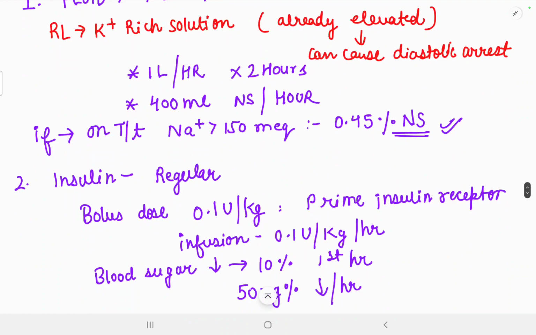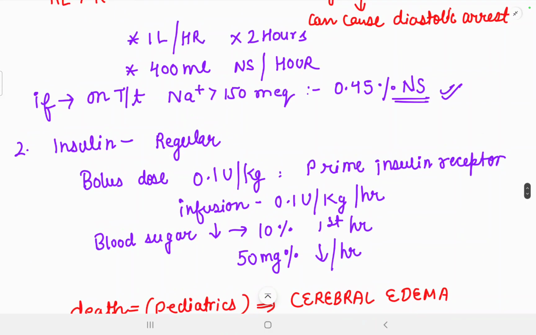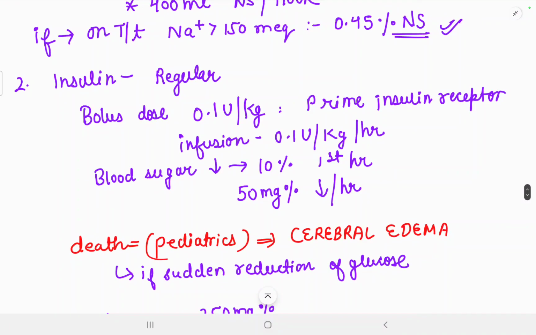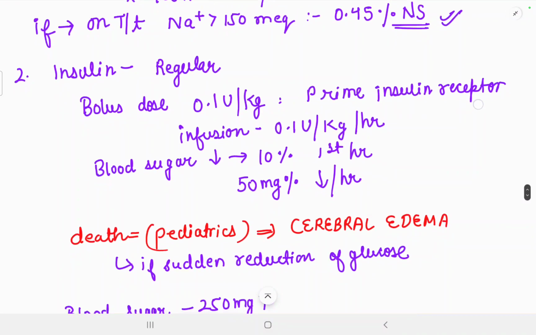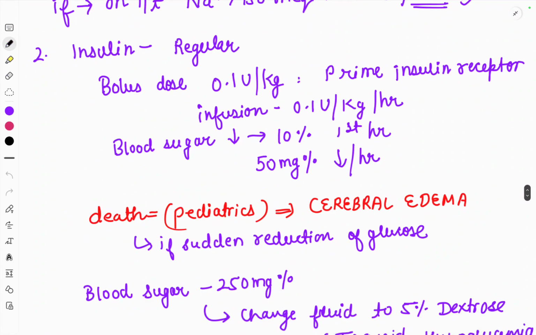The next step is the use of regular insulin. As you all know, only regular insulin can be used IV. So regular insulin is used. The next one here is the bolus dose. The insulin dose is 0.1 units per kg. For priming of the insulin receptor, the infusion is generally at 0.1 units per kg per hour.